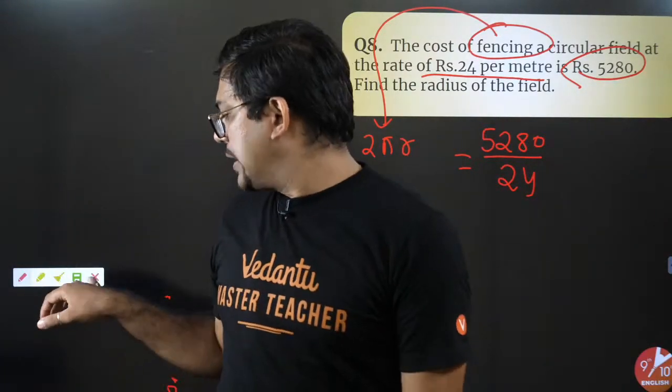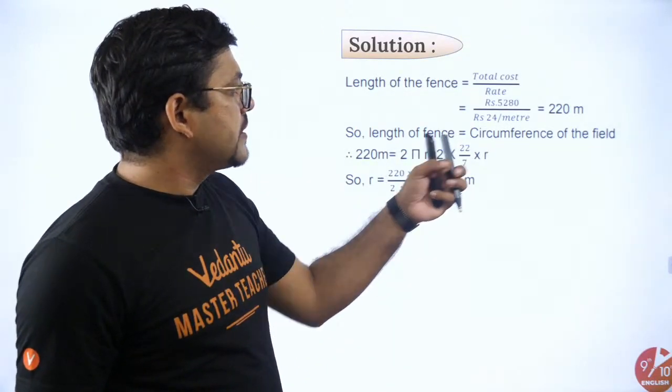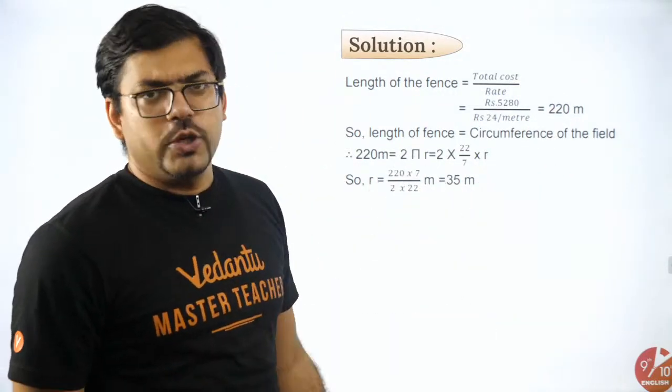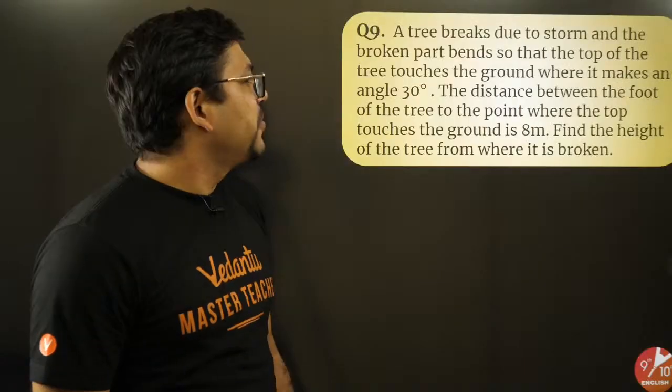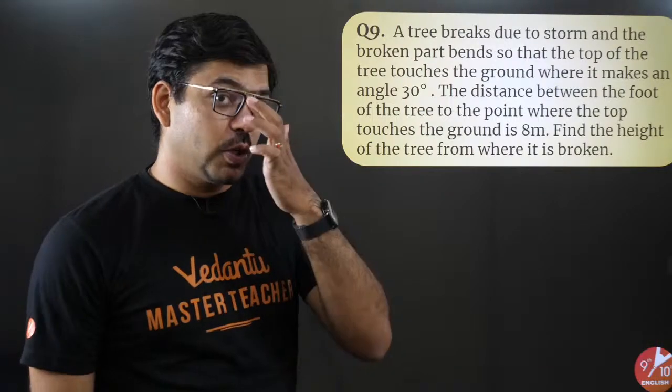So if you all understood, let's move on then. The same thing. It's 5280 divided by 24. It's 220 equals 2 pi r. You'll solve it and get radius equals 35 meters. Okay. Moving on, next question, looking very big, but don't worry, it's not so big.